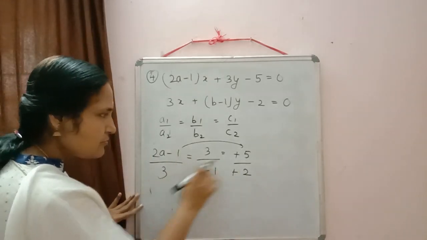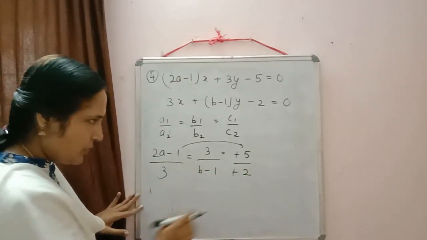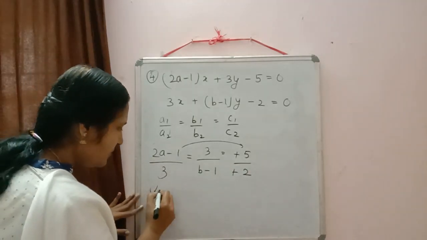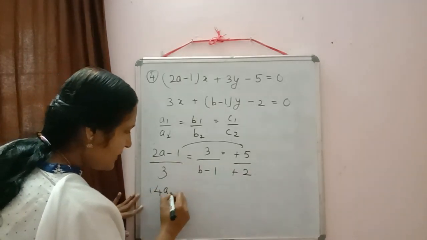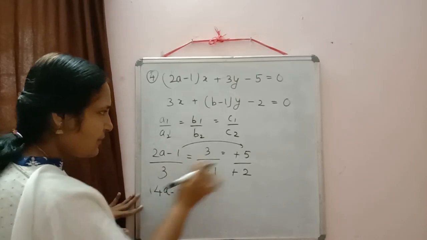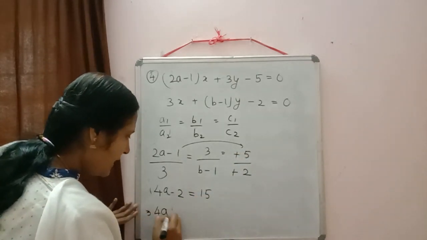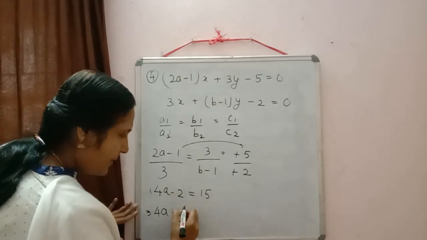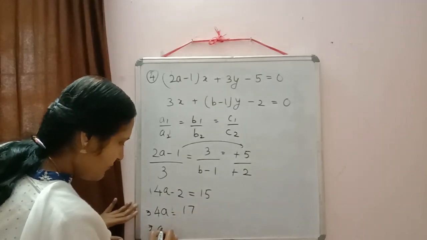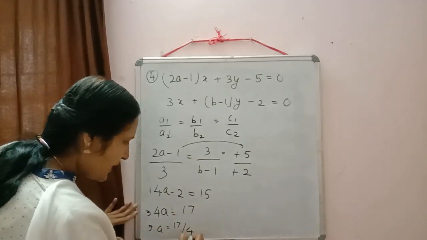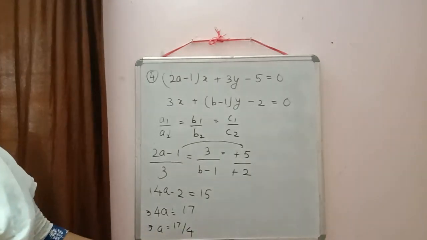Shall I do cross multiplication in this way only? Okay. So it will come 2 into 2, 4A, 2 into minus 1, minus 2, is equal to 5 3s are 15. Then 4A is equal to 15 plus 2, 17. Then we will get A is equal to 17 by 4.